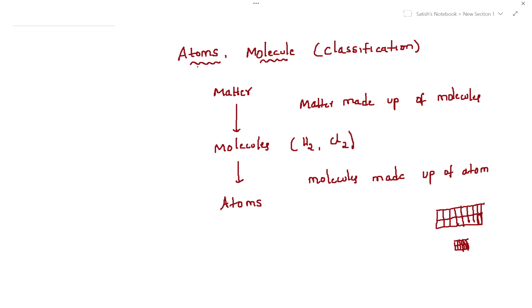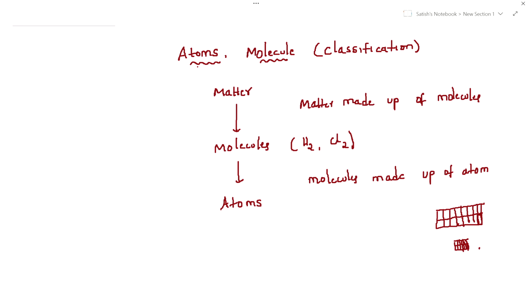Finally, the last piece, this piece we cannot break into further pieces. This is the last piece. After that we cannot break it into simpler pieces. So that we call an atom, which cannot be broken into further simpler pieces. The last piece, that we call an atom.